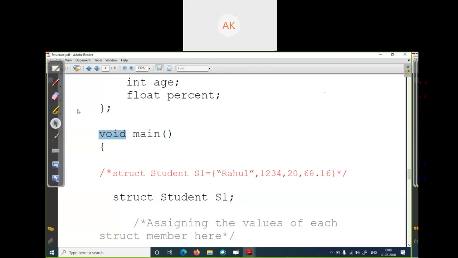So here you just set the return type. What is the return type of your function? Your function name, and this is your argument. If you pass an argument... here I am not passing any argument or giving any input to this function main.